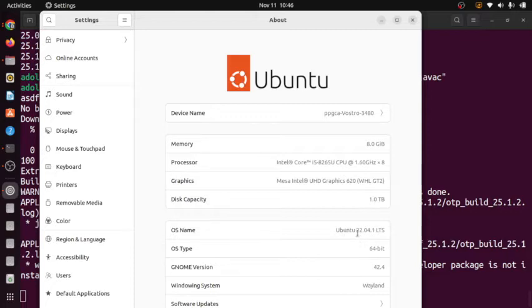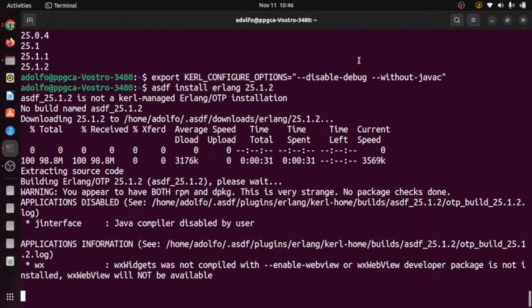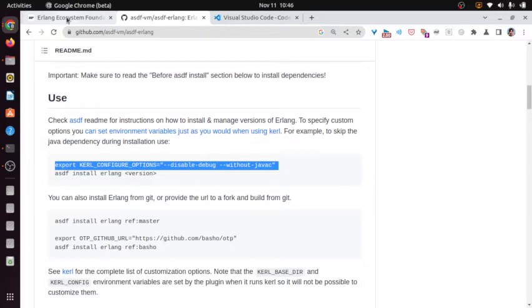I'm using Ubuntu 22.04, and the windowing system is Wayland. So it's not a very fast computer. That's why it takes a long time.